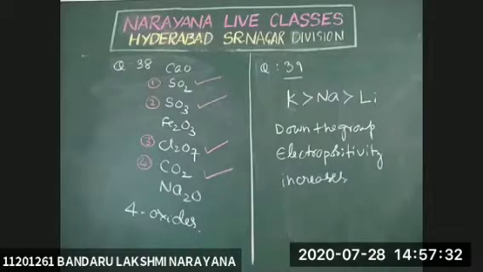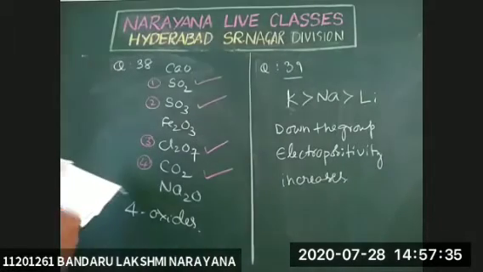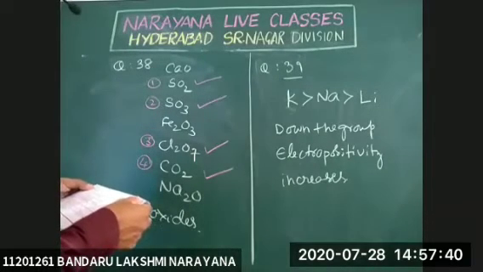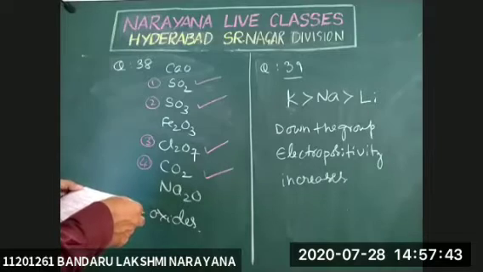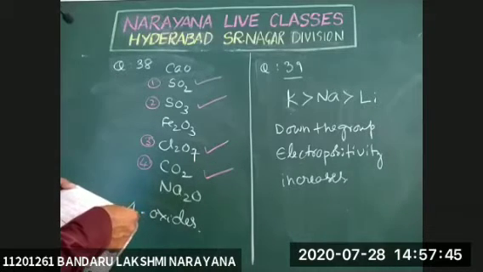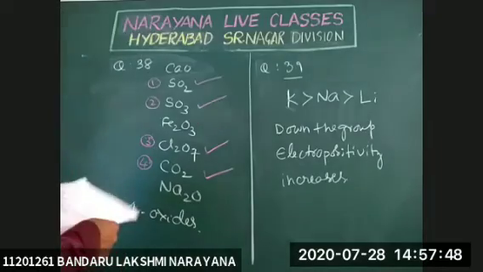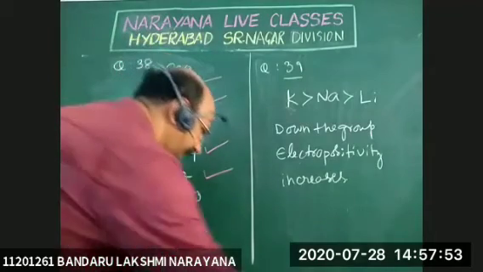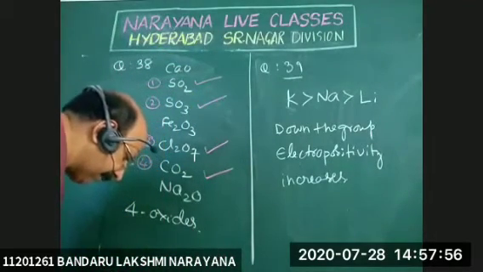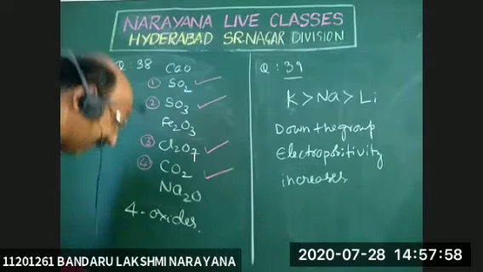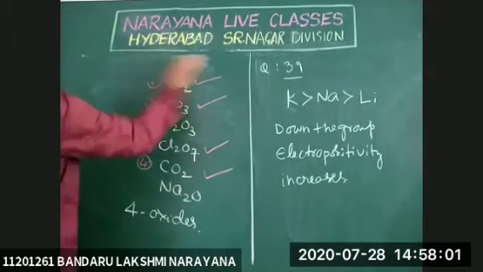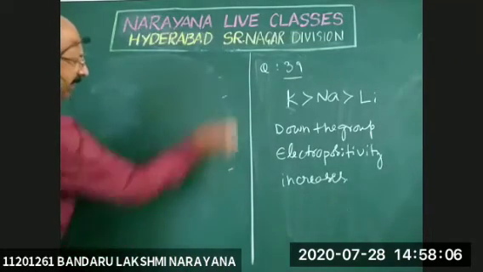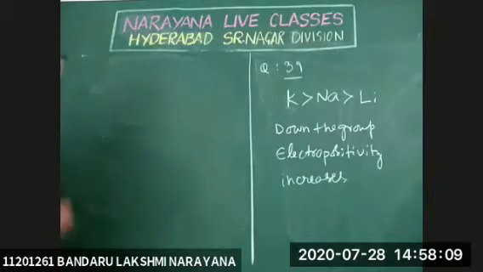Question number 40. The bond energies of hydrogen H-H, X-X and H-X are 104, 38 and 138 kilocalories respectively. The electronegativity of X is? Since the values are given in kilocalories, the related formula is electronegativity difference Xa minus Xb.